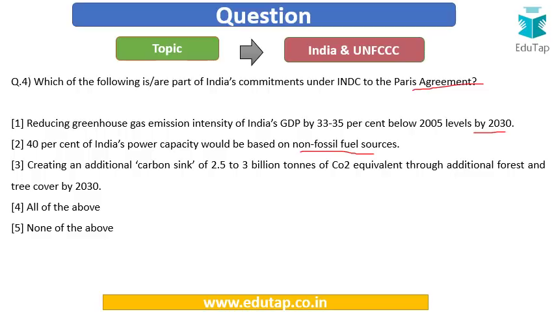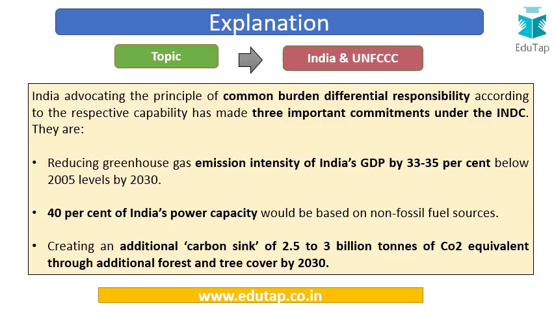So we have in the previous slide learned about this concept of intended nationally determined contributions. So this question is asking about what are India's intended nationally determined contributions under the Paris Climate Agreement. If you talk about India's commitments, then India has put in 3 important commitments under the INDC. These commitments are reducing greenhouse gas emission intensity of India's GDP by 33 to 35% below 2005 levels by 2030. So we have to reduce this emission intensity as a percentage of India's GDP.